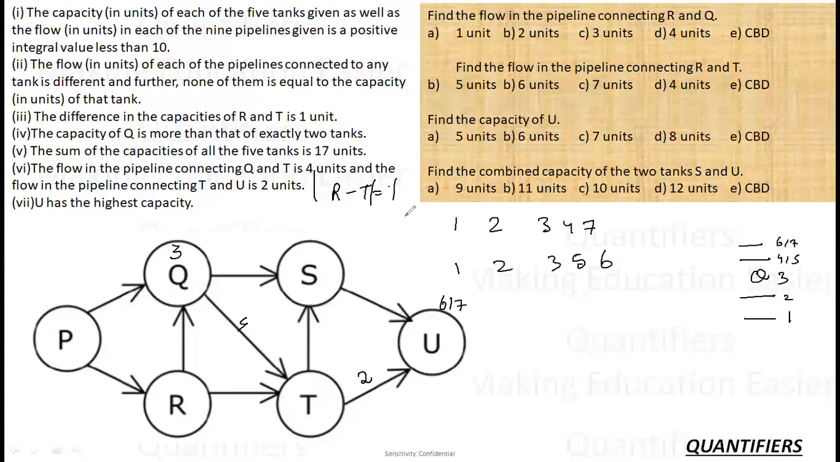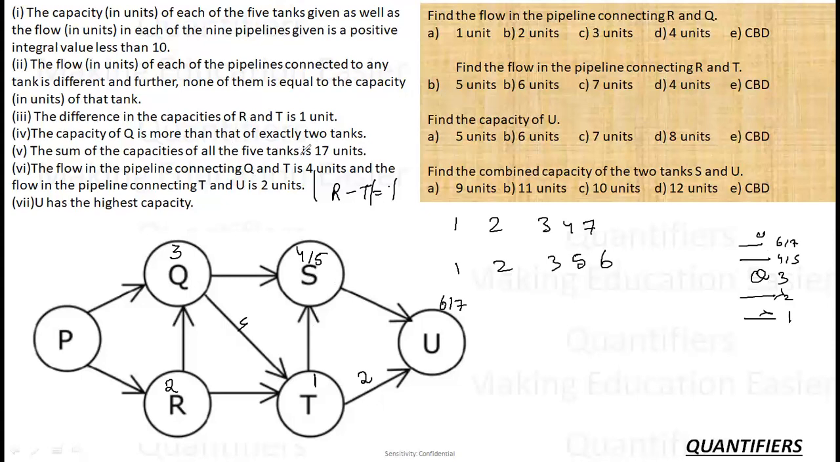And since R and T have a difference of 1, which means their gap is one, they should be consecutive numbers. And if they have to be consecutive, there is only one possibility, 1 and 2. And since 2 is flowing out of this, we read that no pipe connecting to a particular tank can have the capacity equal to that tank. So this cannot be 2. So this must be 2 and this must be 1. 2 and 1. Fine. Now, okay, fine. So this is done. This is done. This is now U, and S must be 4 and 5. Then this is 4 or 5.